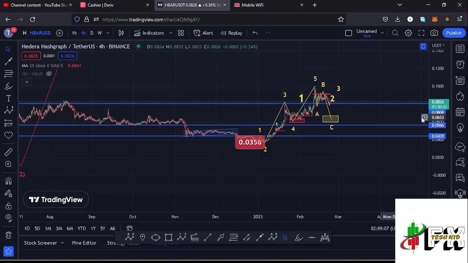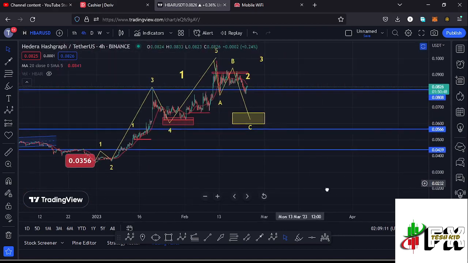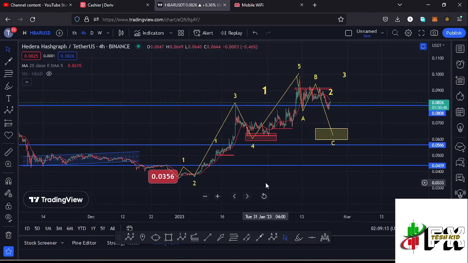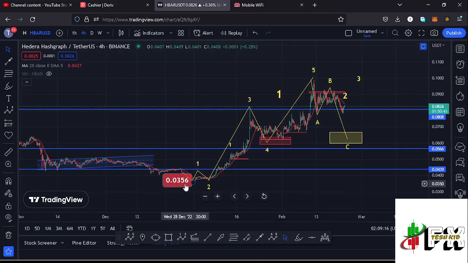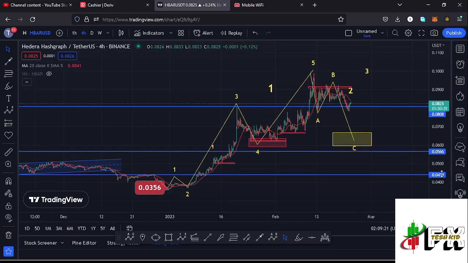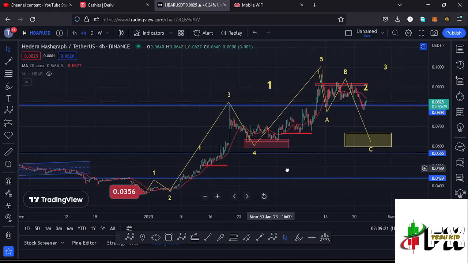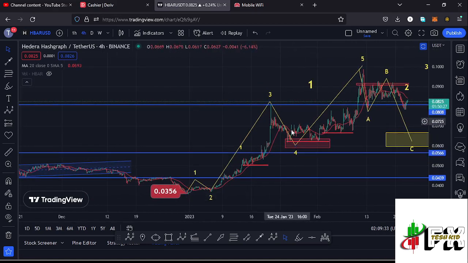And jumping to the 4-hour chart for further analysis and also give you the short-term scenarios that I'm expecting to play out, you can see that after making our lower low at around the $0.0356 mark, we started this massive bounce to the upside, obeying the Elliot structures, where you can see that I have this Elliot structure in yellow, having that as the first wave, then a wave 2, then a wave 3, giving us a peak at around the $0.0808 mark.